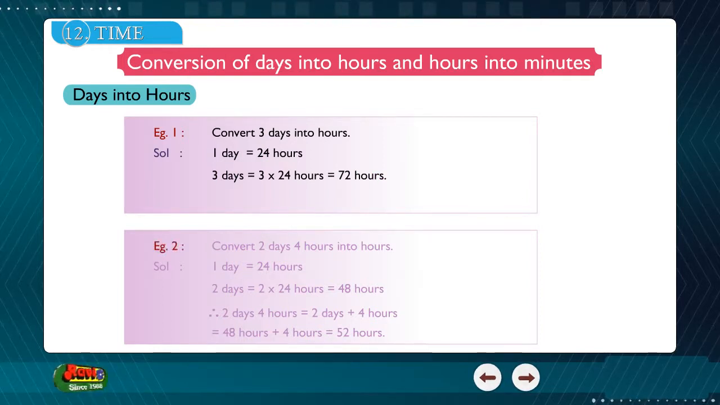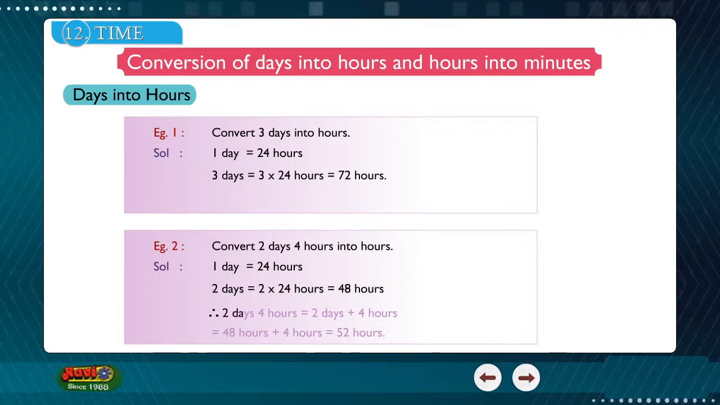Example 2. Convert 2 days 4 hours into hours. Solution. 1 day is equal to 24 hours. 2 days is equal to 2 into 24 hours is equal to 48 hours. Therefore, 2 days 4 hours is equal to 2 days plus 4 hours is equal to 48 hours plus 4 hours is equal to 52 hours.